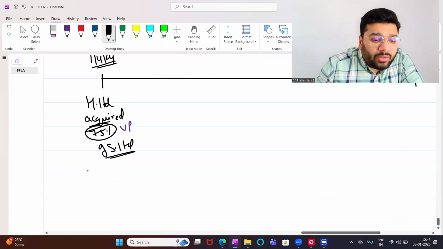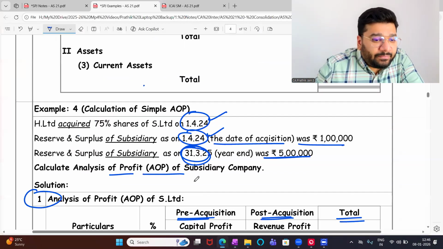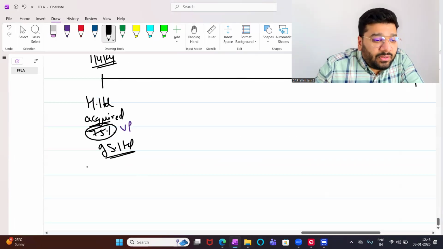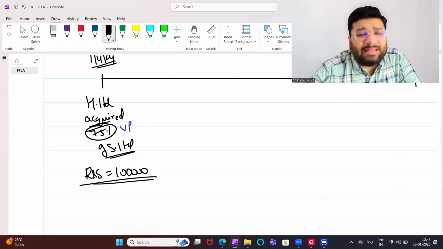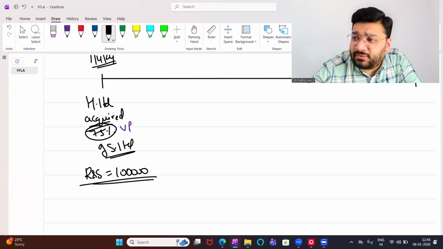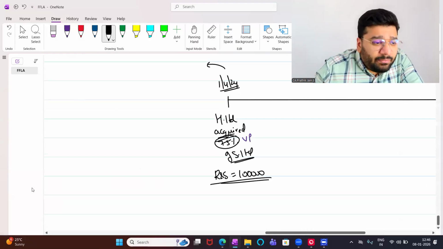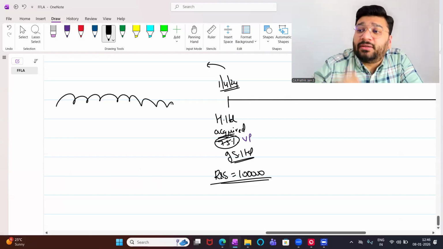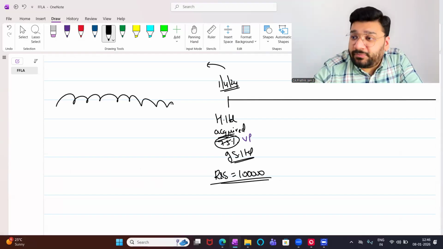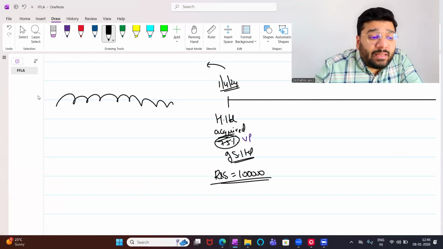On that day, what is the share capital? Not given, leave it. What is the reserve and surplus? On that day, reserve and surplus is 1 lakh rupees. What is the meaning of reserves and surplus here? If nothing is mentioned, can I say this is accumulated profits? This company has done some business and the profit has been earned, and this profit is not distributed. This profit was earned in the past.